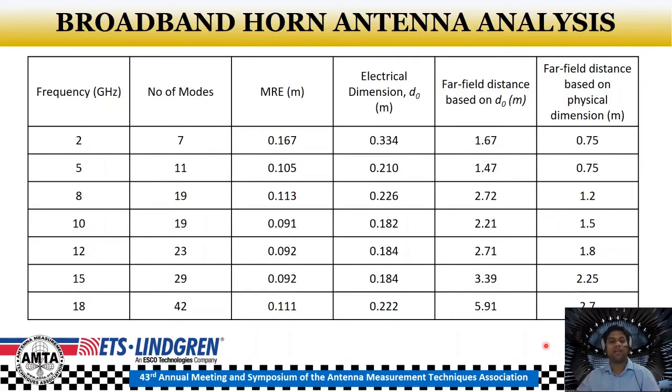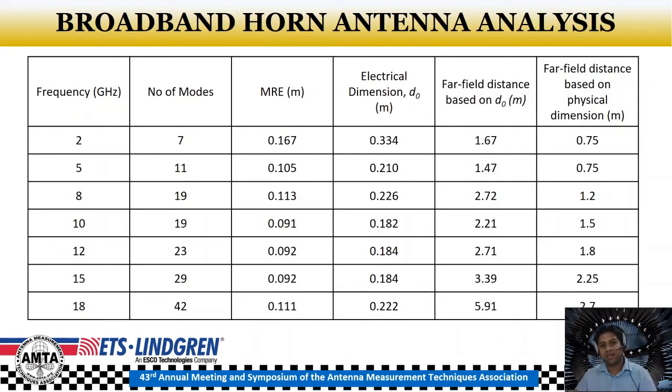So if you're trying to measure the half power beam width parameter, you may not effectively measure it based on the far field distances per the physical dimension, but then you will actually need to go at a much larger distance based on the electrical dimension.